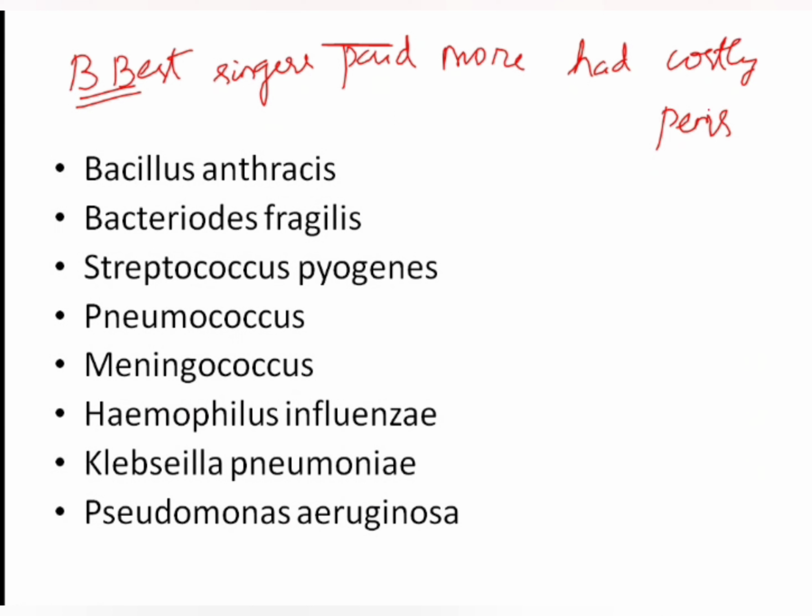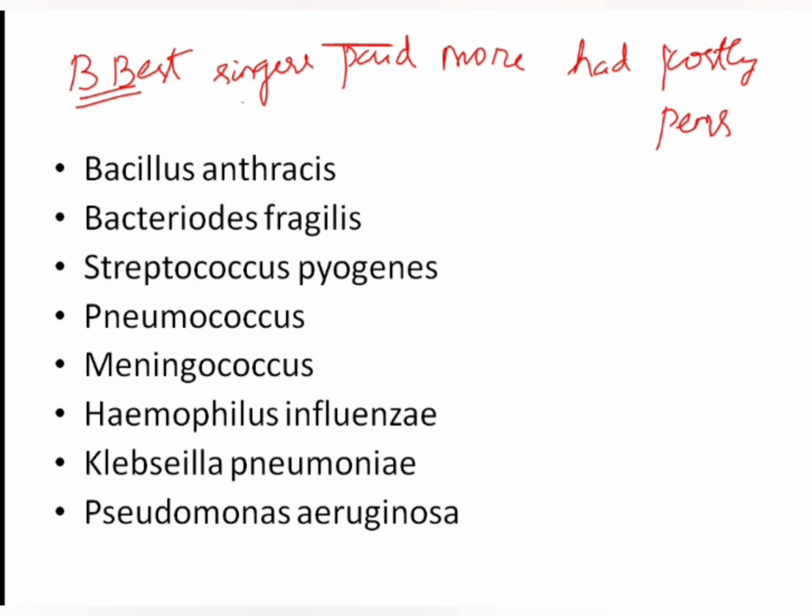B stands for Bacillus anthracis, the other B for Bacteroides fragilis, S for Streptococcus pyogenes, P for Pneumococcus, M for Meningococcus, H for Haemophilus influenzae, K for Klebsiella pneumoniae, and P for Pseudomonas aeruginosa. This is how you remember the capsulated bacteria.